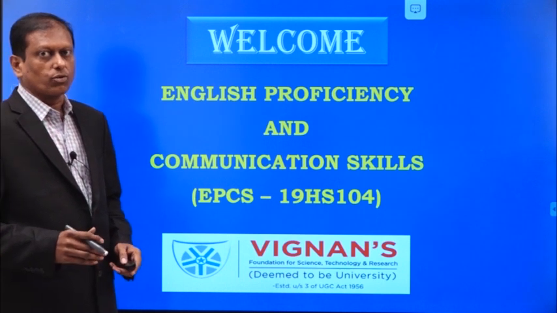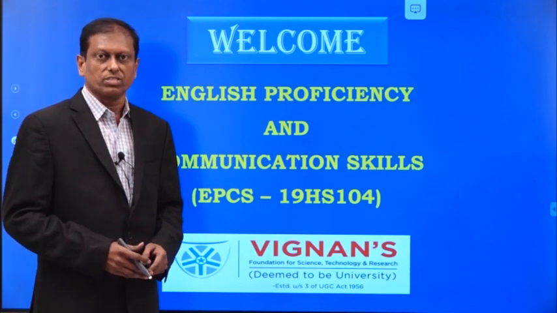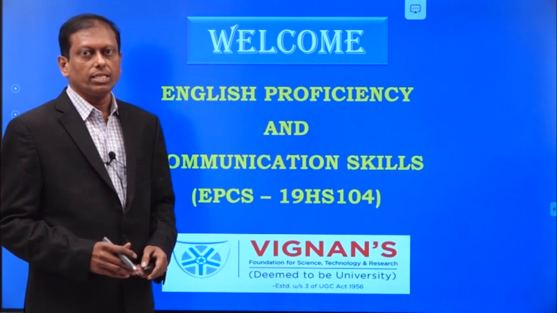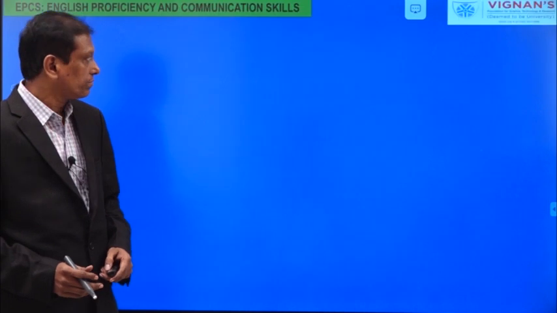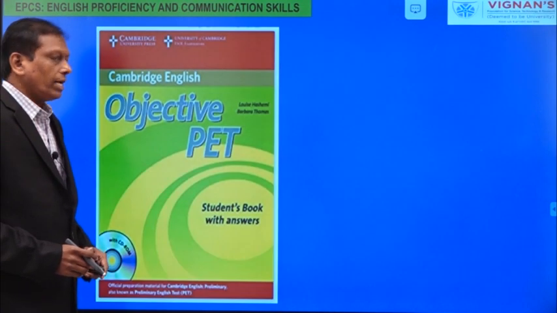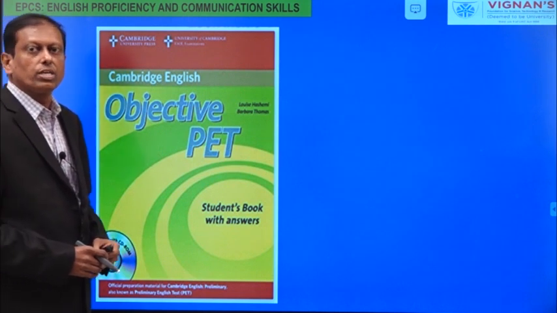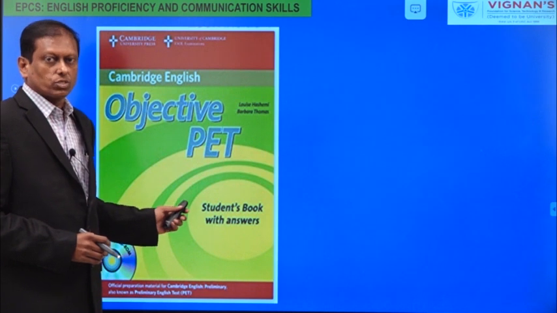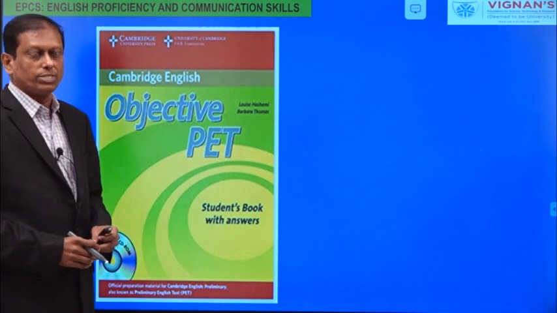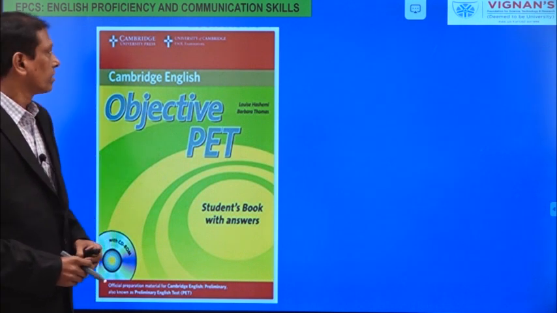And what is it that we are going to learn in this course? I explained it briefly in my previous session. Now let us see in detail what the components of our course are. As I told you, this is the Cambridge official preparation material that we have prescribed for this course, and this is Objective PET by Louise Hashemi and Barbara Thomas.